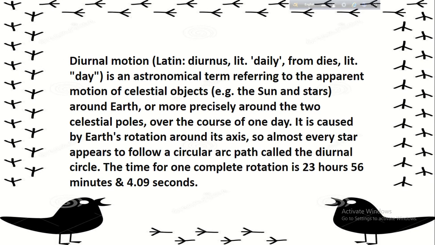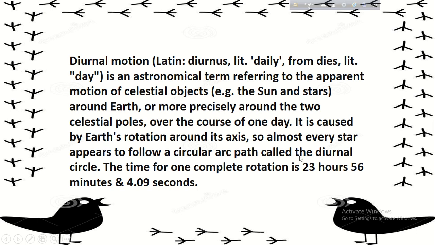Diurnal motion comes from the Latin word diurnus, literally meaning daily, and from dies, the day. It is an astronomical term referring to the apparent motion of celestial objects around the earth, or more precisely around the two celestial poles, over the course of one day. It is caused by the earth's rotation around its axis.